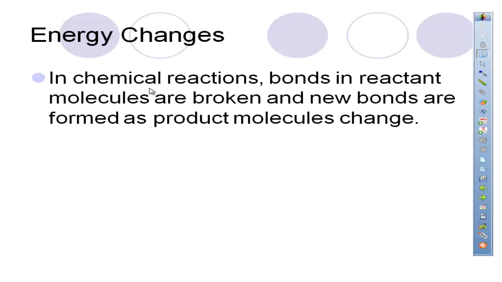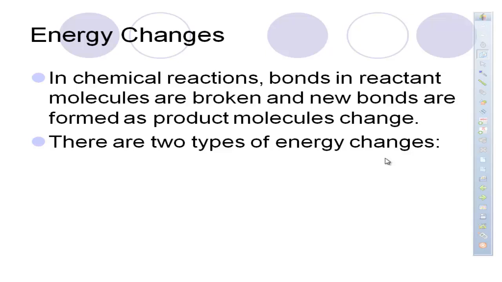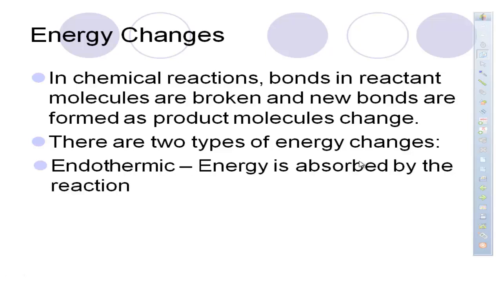When we go ahead and talk about energy, and we're getting ahead a little bit, I know we're talking about chemical bonding and ionic bonds and covalent bonds and things like that. But in every chemical reaction, bonds in reactant molecules are going to be broken. New bonds are going to be formed. Sometimes you just have them broken, sometimes you just have them made, sometimes you have them broken and made all together. There's 2 types of reactions that we need to look at, or 2 types of energy changes.